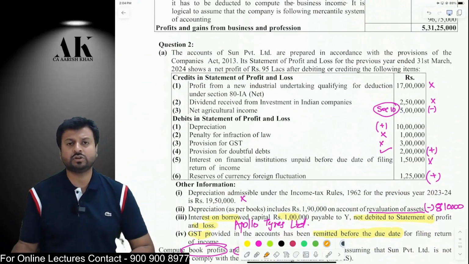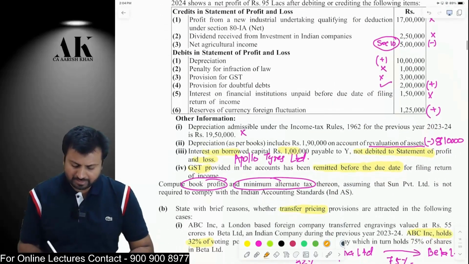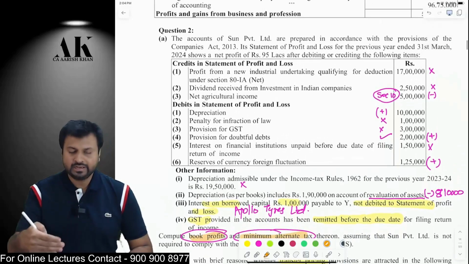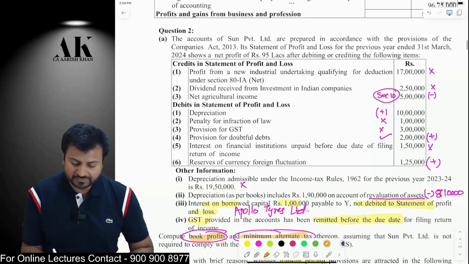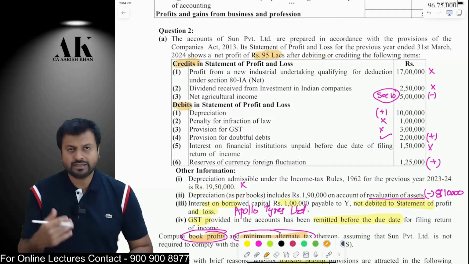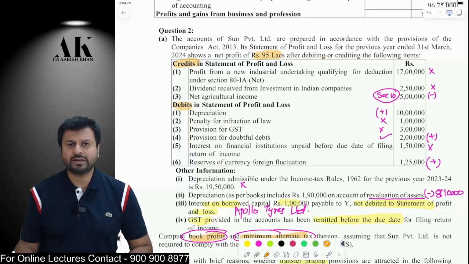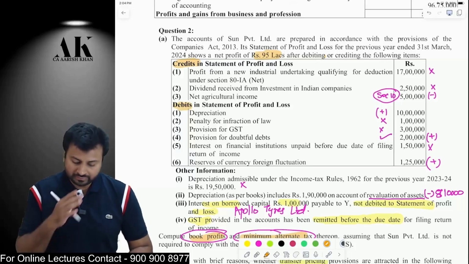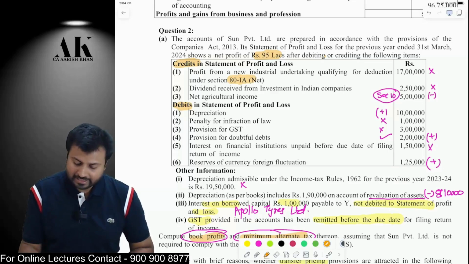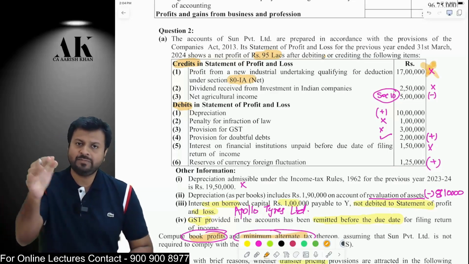The next question is on book profit and minimum alternate tax. How to compute book profit? Let's see. Your book profit will be computed as follows. Net profit as per P&L. And then there are some items which are credited, some items which are debited. Let's see which items have to be adjusted and which items have to be ignored. The first item is profit from ATIA. ATIA profits are not adjusted. Let it be part of book profit.